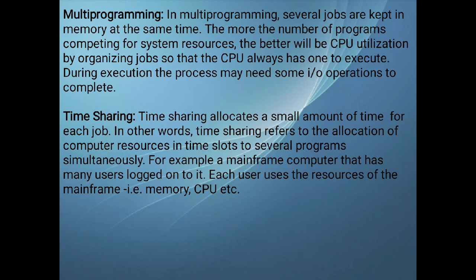So the allocation of the resources for all the different programs is given a time slot like that. Upon execution of the first, while it is running, the second one is waiting, and then the CPU informs the third one to be next in line, okay.